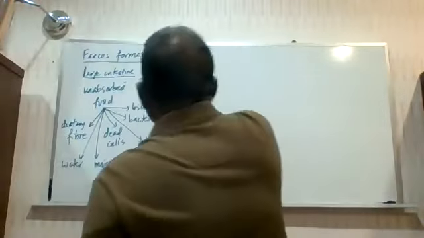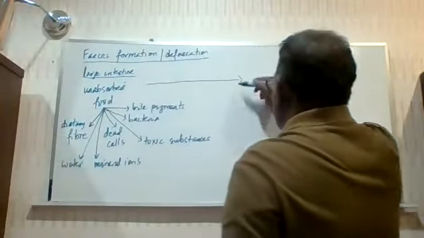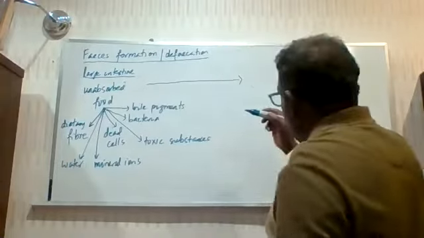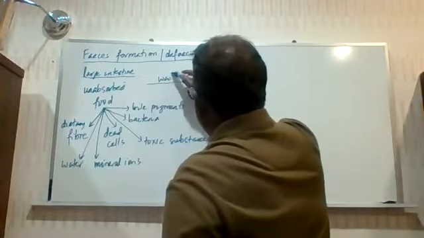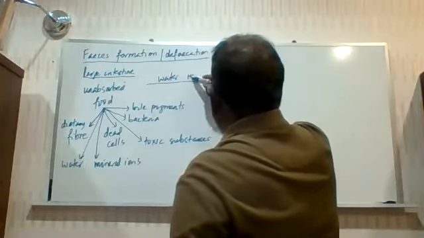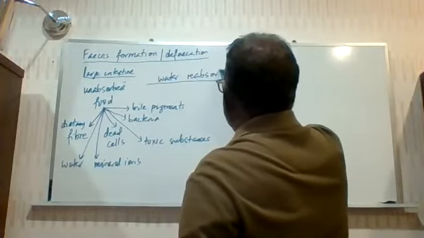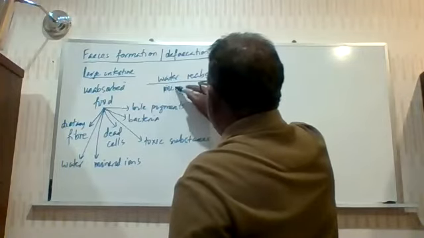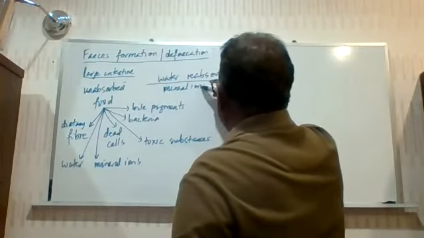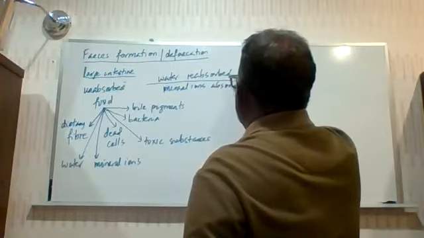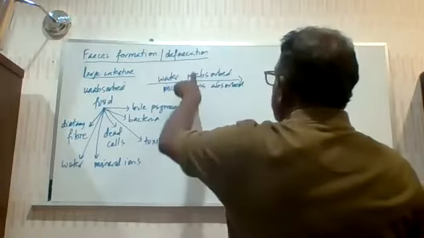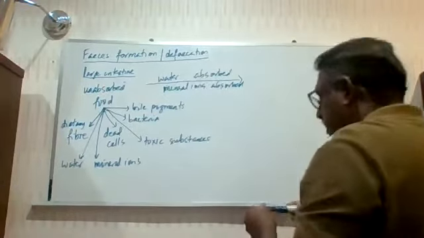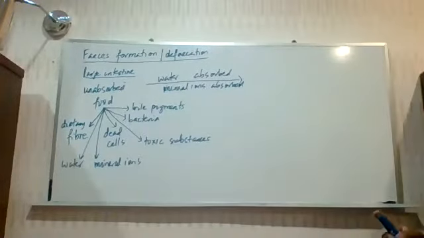Now, as they move through the large intestine, mainly water is reabsorbed. Mineral ions are also reabsorbed. So what is absorbed largely at the large intestine?